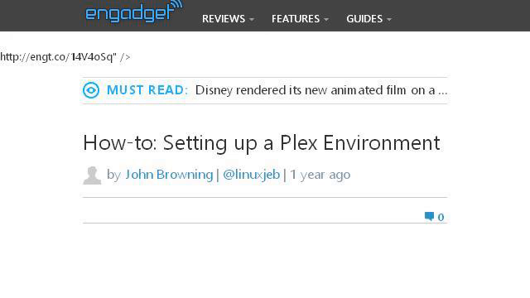Our top-ranked site to learn about how to install Plex is www.engadget.com. Specifically the page titled How to, Setting up a Plex Environment, in Engadget. Here's the link.